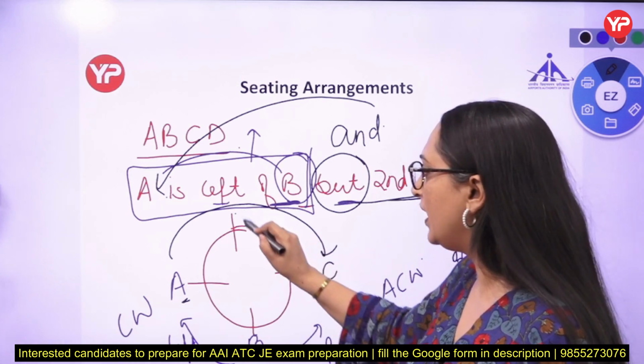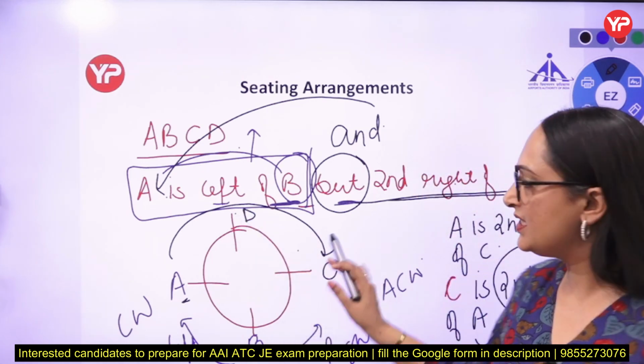So C is there, and we are left with one person, that is D. So this is our final arrangement.